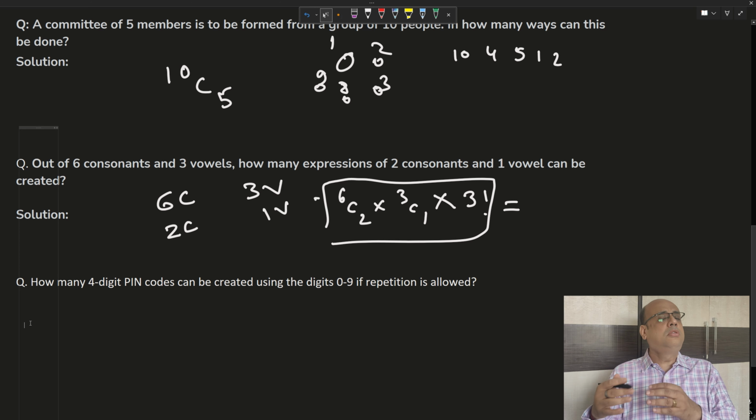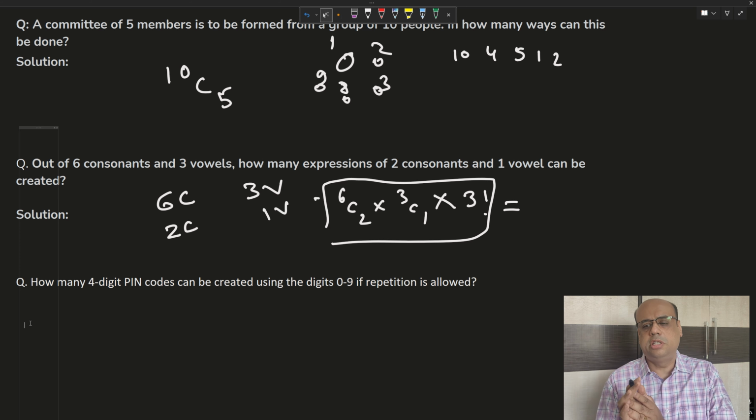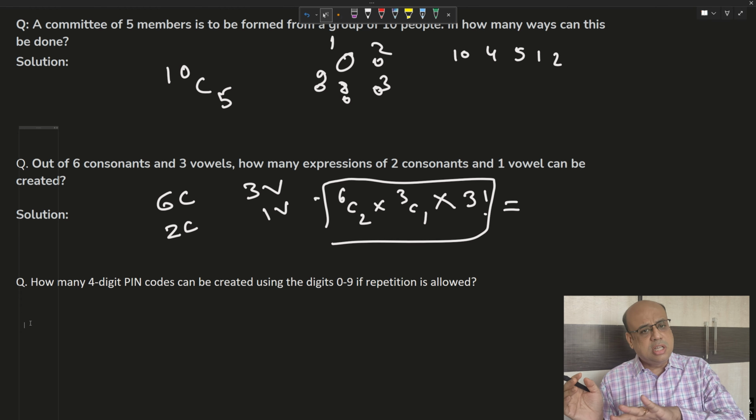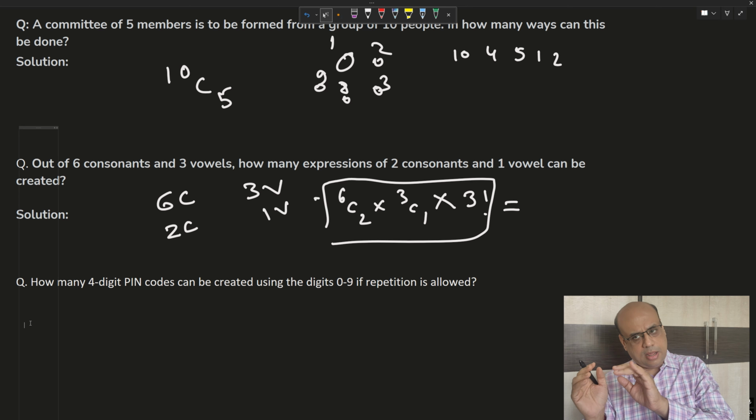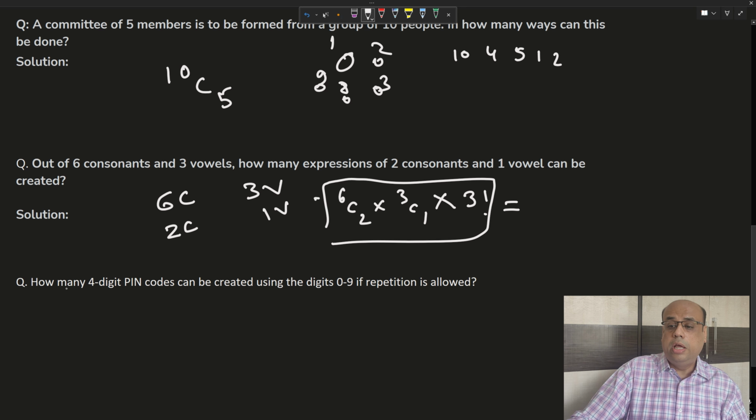Obviously, and apart from this, the probability is very direct, right? These have extensive usage in probability. So I am not discussing probability at all, because this is the heart and soul, the backbone of probability. Okay. Now the final one, right?